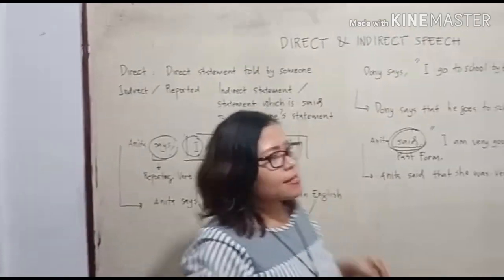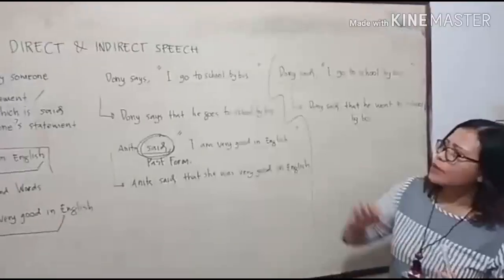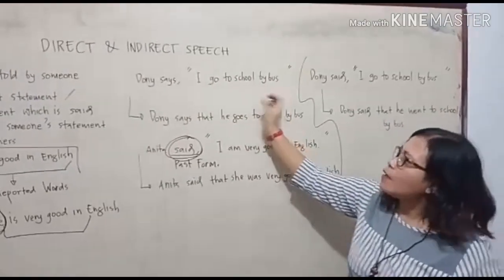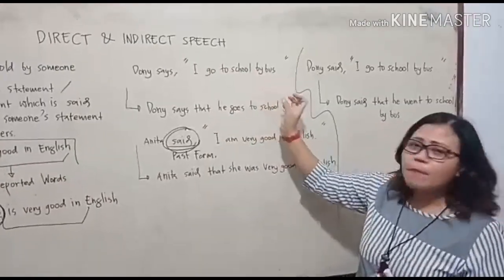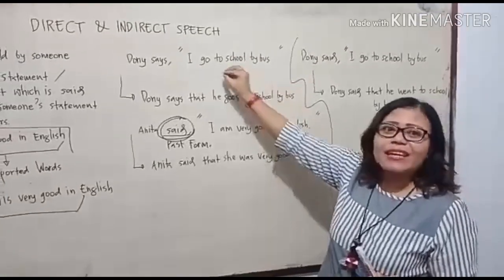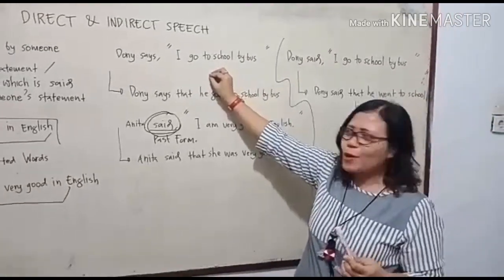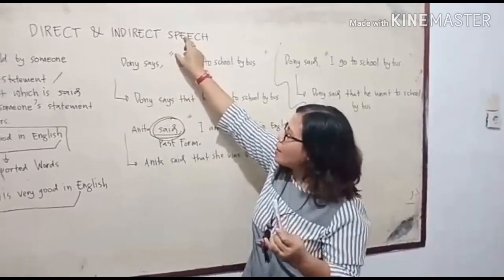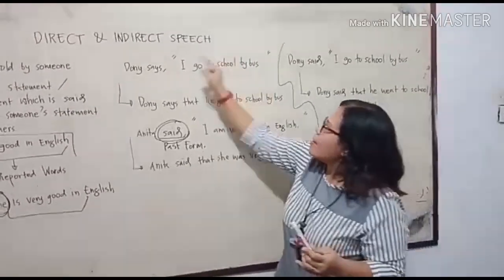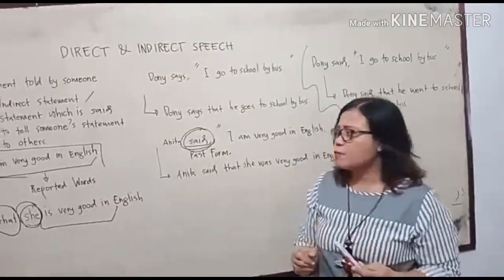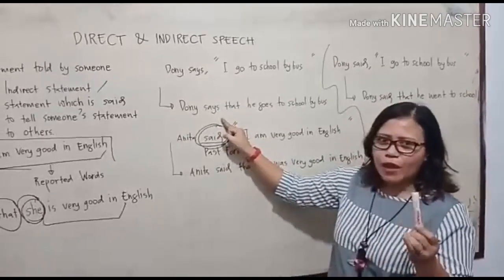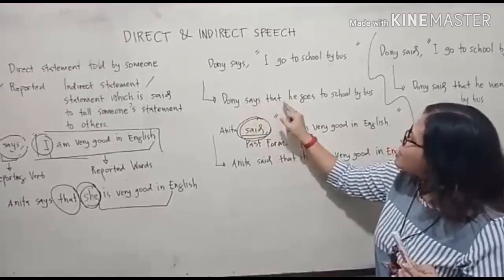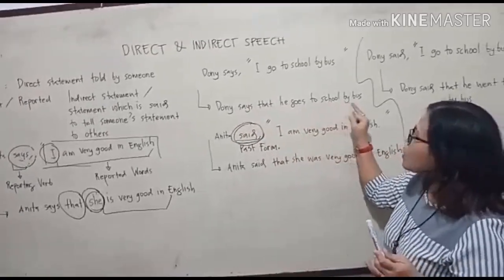Please look at the second example to help you understand direct and indirect speech. Donnie says, "I go to school by bus." You know it is direct speech. How come? We can see the comma and the quotation mark as the indicators. So how can we change this direct speech into reported or indirect speech? Donnie says, and don't forget we have to use the conjunction that in reported speech. Donnie says that he goes to school by bus.